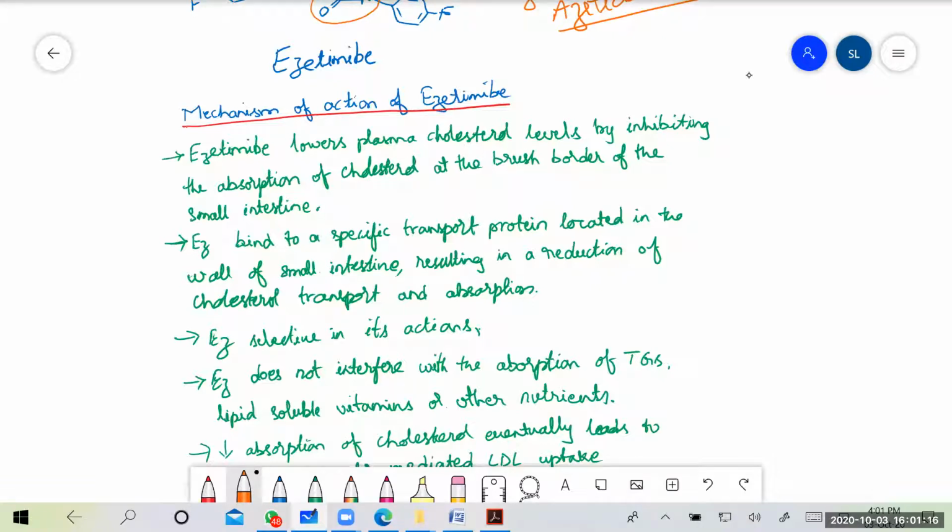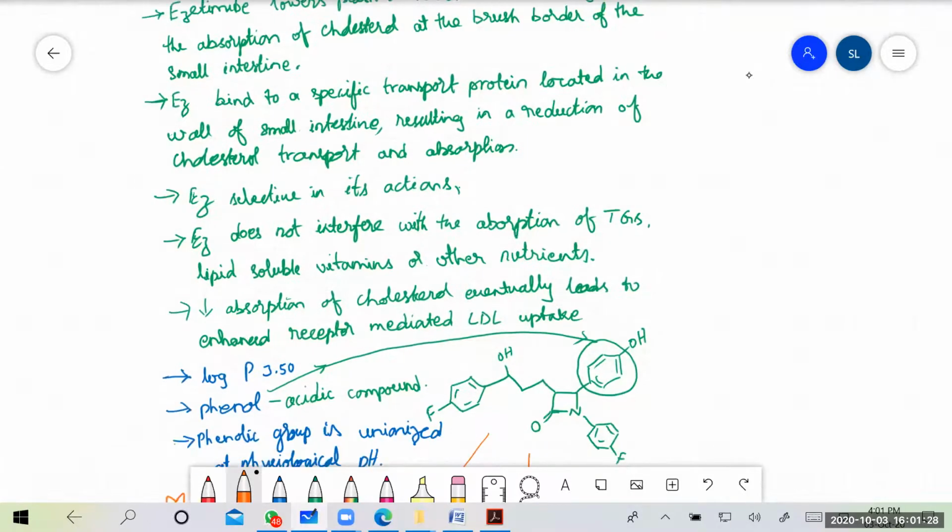So this specific transport system, which is responsible for the absorption of dietary cholesterol from the small intestine, is inhibited. Ezetimibe is selective in its actions. That is, it only inhibits the absorption and transport of cholesterol, but not other dietary substances.